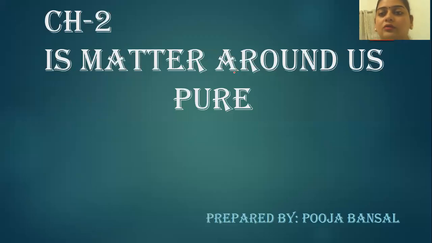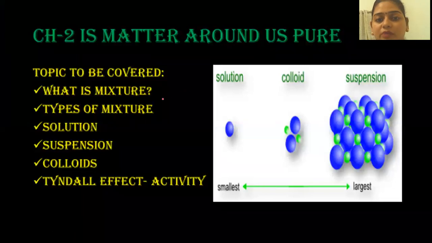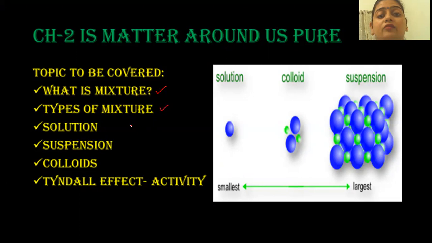Hello everyone. The chapter for today is chapter 2, Matter Around Us Pure, for grade 9. In this chapter today we would be talking about what is a mixture, what are the different types of mixtures, then we will talk about the properties of solutions, suspensions, colloids, and at the end, we will see one activity which is based upon the Tyndall effect.